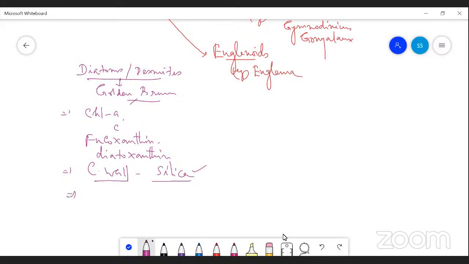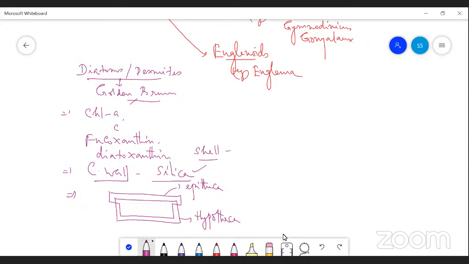The cell wall of diatoms actually consists of two overlapping shells, looking like a soap bar. The upper layer is called epitheca and the lower layer is called hypotheca.